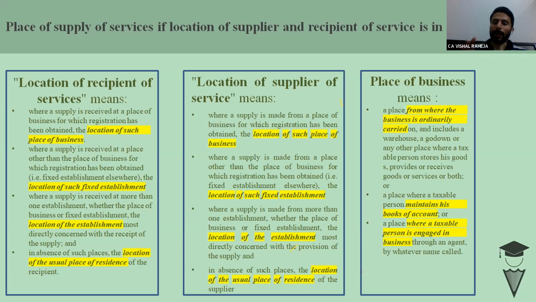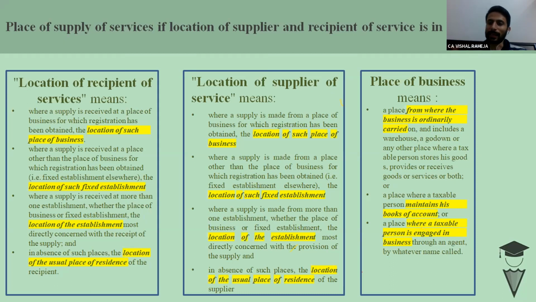In case the supply is received at several places, for example, I have places in Haryana, in Delhi, in Uttarakhand. The supply is received at several places. In that situation, the most directly concerned place would be the place of supply. The law says appropriation would be done. You have to determine how much percentage is consumed by which state. On the basis of that, you will decide the location of receipt.